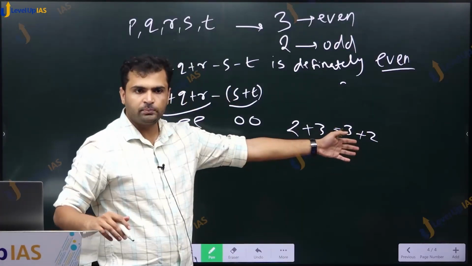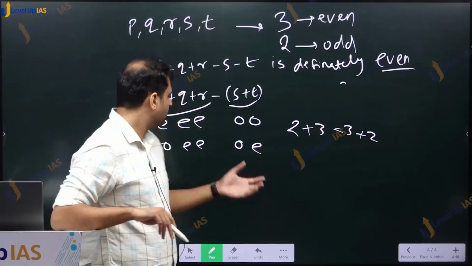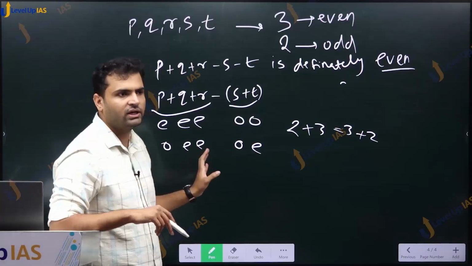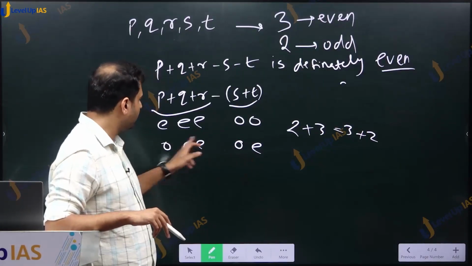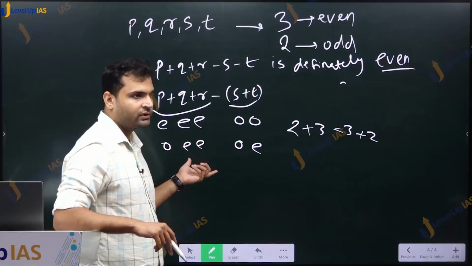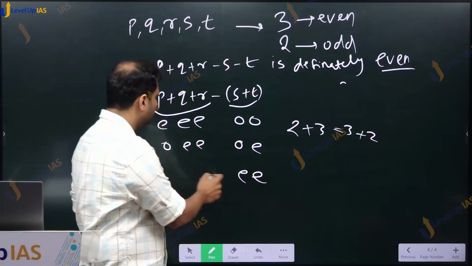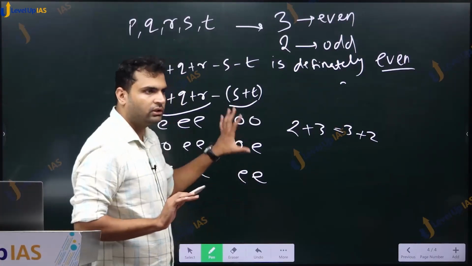It doesn't matter in which order you add. Because here also we have addition, here also we have addition. So which one is odd and which is even doesn't matter. One of them is odd, so the other odd number has to be one of these three. That is case number 2. And the third case is both of them are even. So two of them are odd and one of them is even. These are all the possible cases.